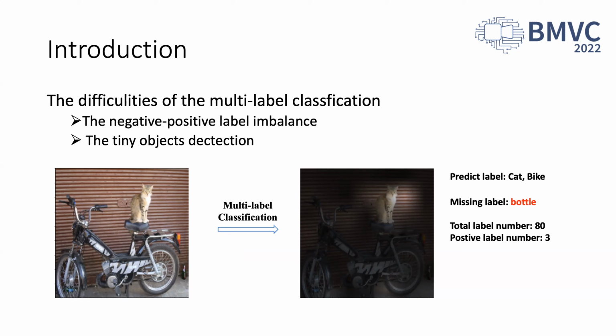Secondly, tiny object detection. Even though convolutional neural networks show impressive success in computer vision, as well as in multi-label classification, a critical issue in the conventional CNN model is the difficulty in tiny object detection. Due to the attributes of the convolution and the pooling operation of CNN, the low pixels of a tiny object in the image are easily ignored during the feature extraction of the CNN-based backbone.